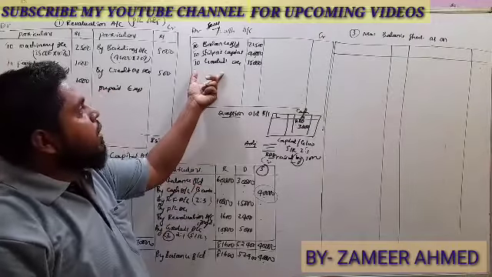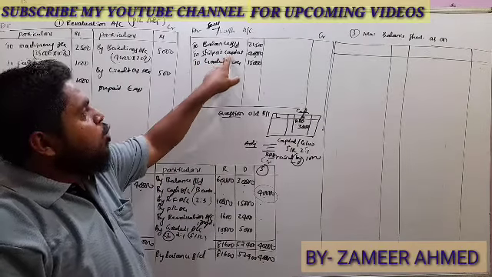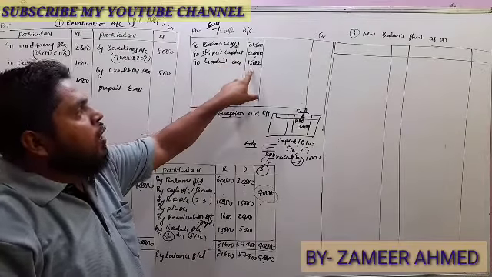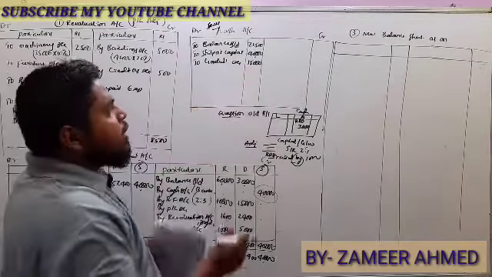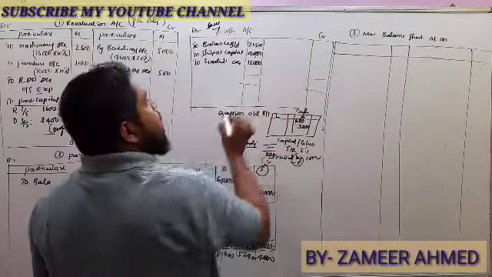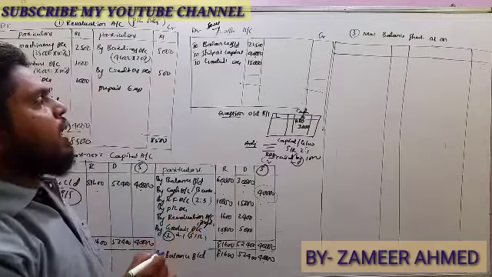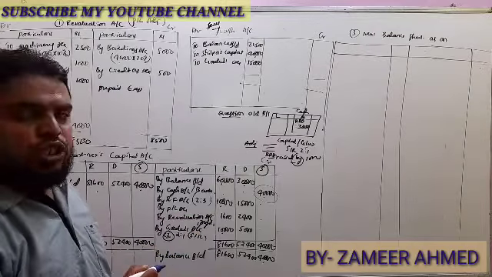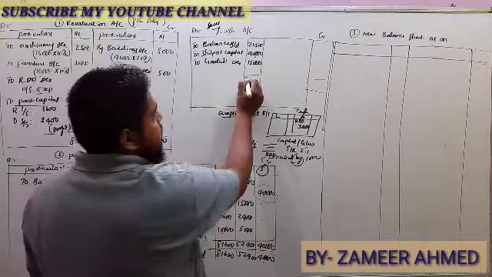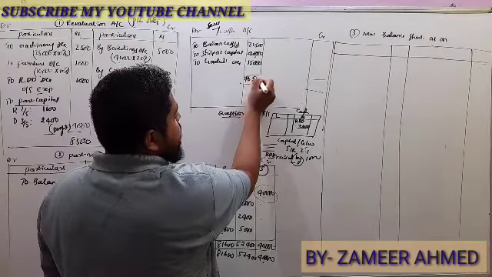Cash is coming through a new partner, in the form of capital and in the form of goodwill. Total cash: 21,500 plus 40,000 is 61,500, plus 15,000 is 76,500.